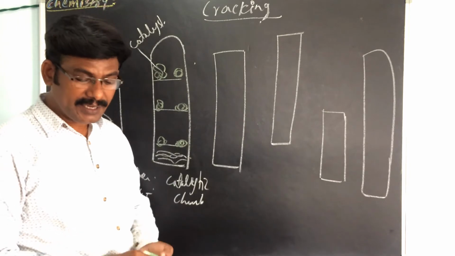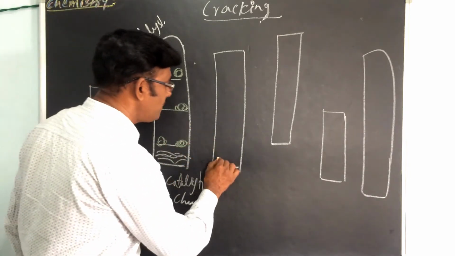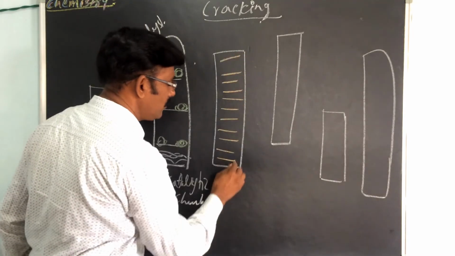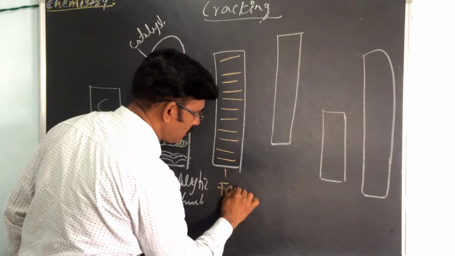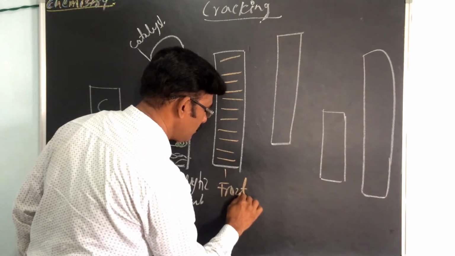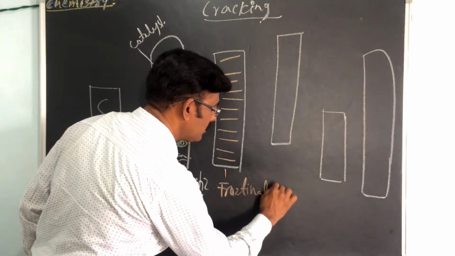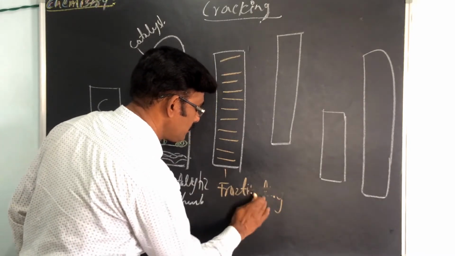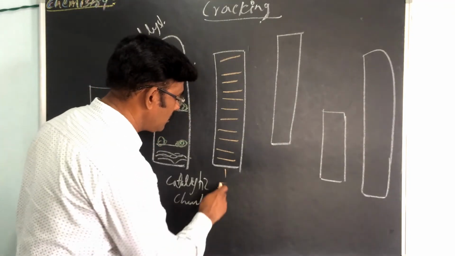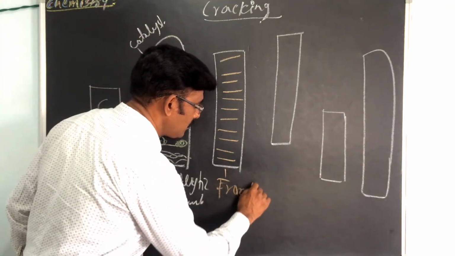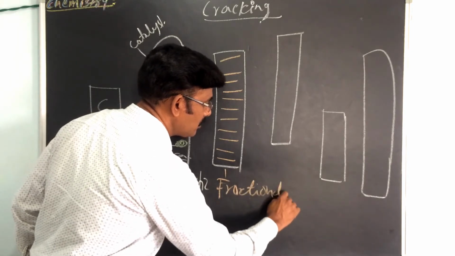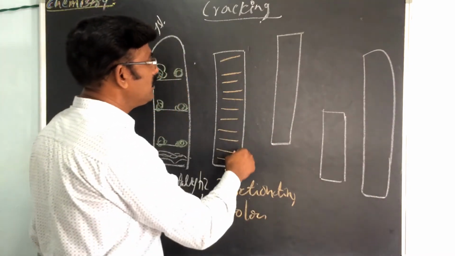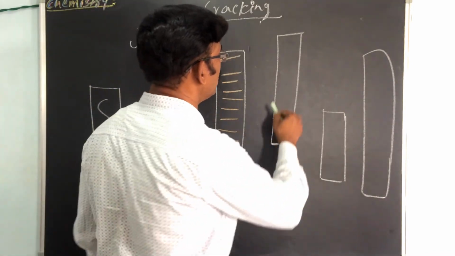This is the fractionating column. Then it is the cooler.